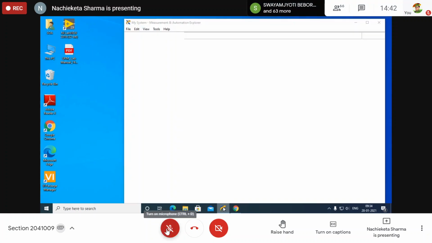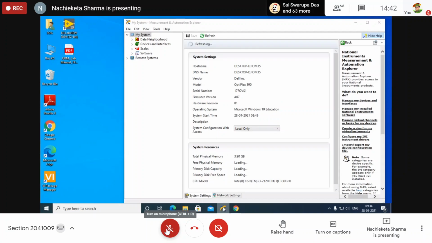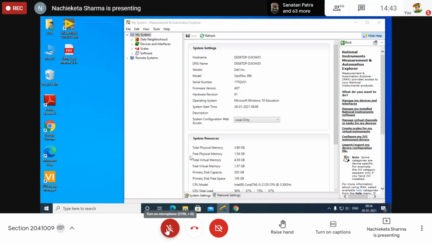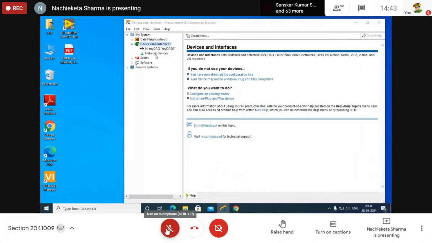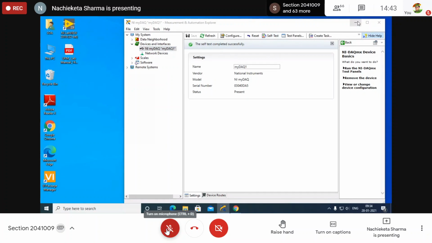Then devices and interfaces. Okay. Then you have to click on the devices and interfaces. Then NI myDAQ. Then self test. Okay.